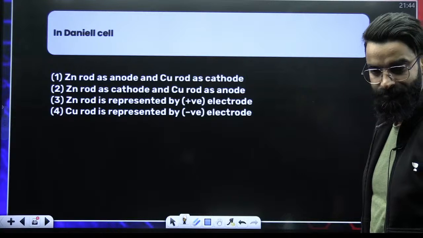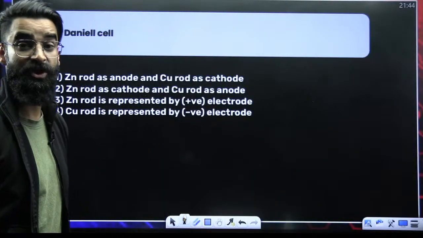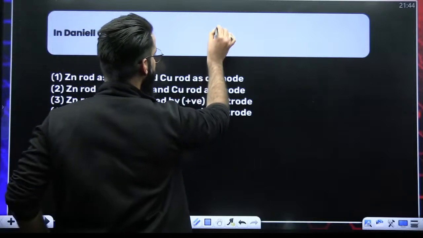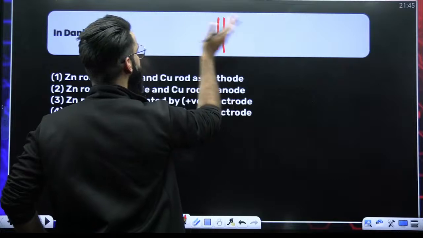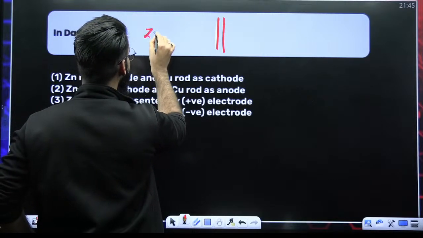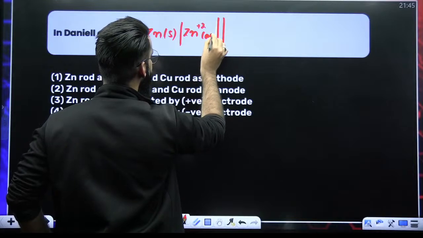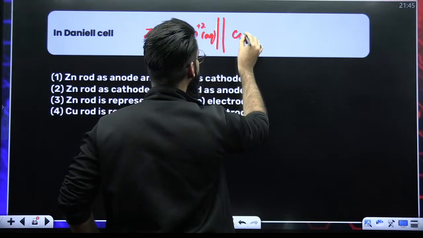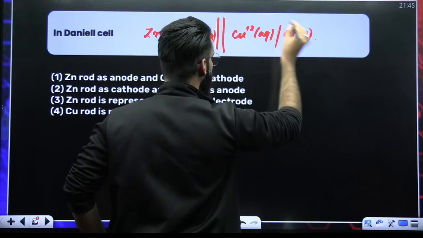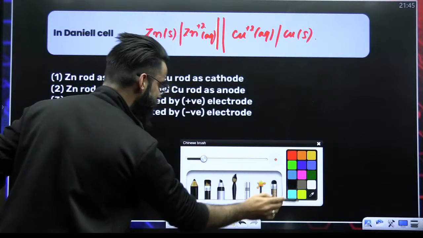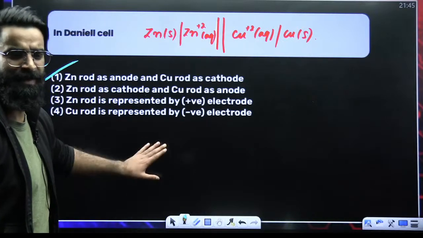Quickly, if you talk about your Daniel cell, my dear students, if you remember the construction of your Daniel cell, in the Daniel cell, if this is the salt bridge, on the left, you have got anode, which is your zinc, right? On the right side, you have got cathode, which is your copper electrode. I hope you remember this. So what is going to be the answer of this question? Zinc rod behaves like the anode and copper, it acts as the cathode. A simple basic question this.